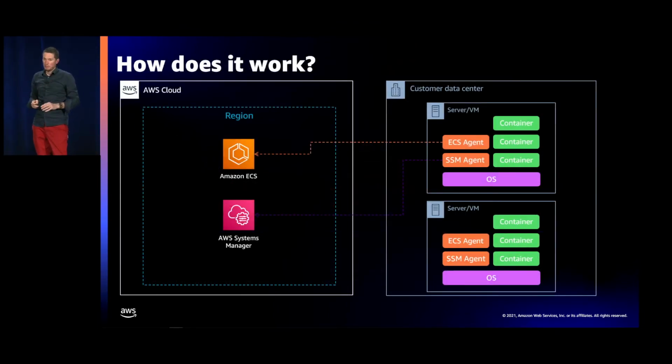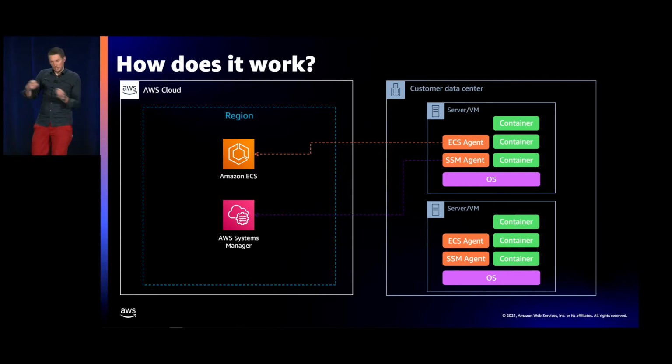Here is a very high-level view of Amazon ECS Anywhere. As I said, it's an extension of the ECS cluster, which is in your region, extended to your data centers, for example. So the control plane resides in the cloud, in your region. It is comprised of Amazon ECS, the cluster, and AWS Systems Manager.